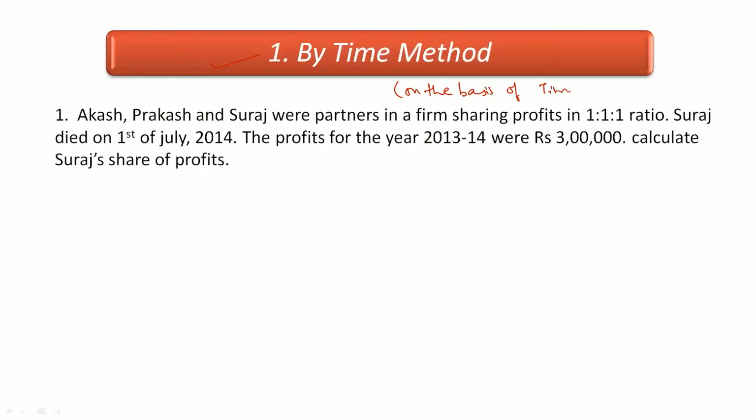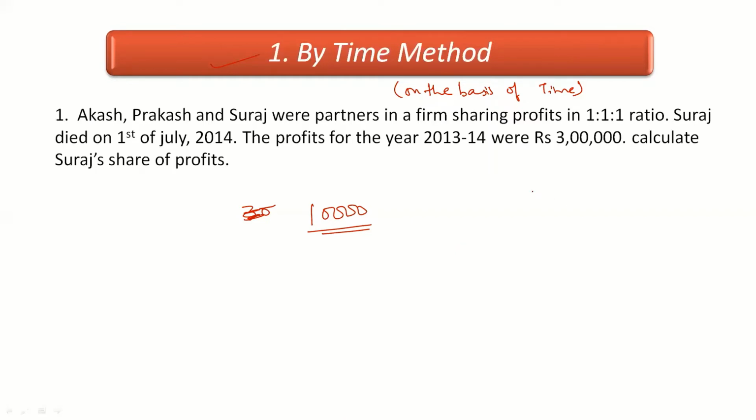Here, usually the profits of the previous year will be given. Assume the profit of the previous year is 10,000 rupees. On the basis of the previous year's profit, I will try to find the profit for the current year.